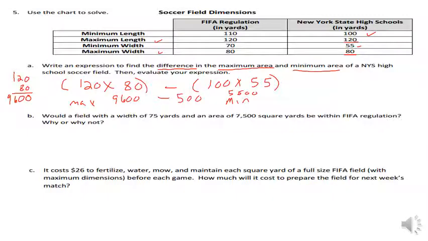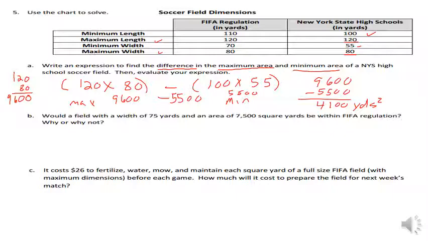So now we can see 9,600 minus 5,500 would give us our difference. Now we got 9,600 and we're going to subtract 5,500. We have 0, 0, 1, and 4. So the difference would be 4,100 yards squared.